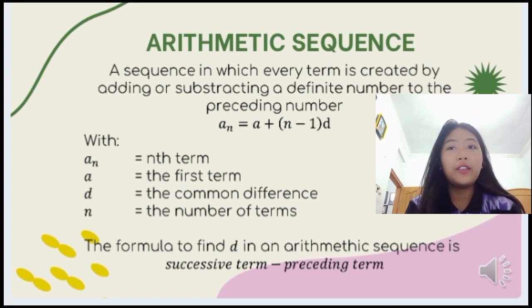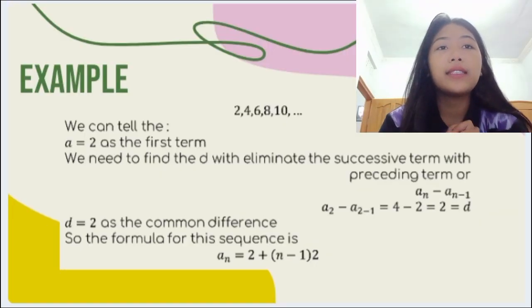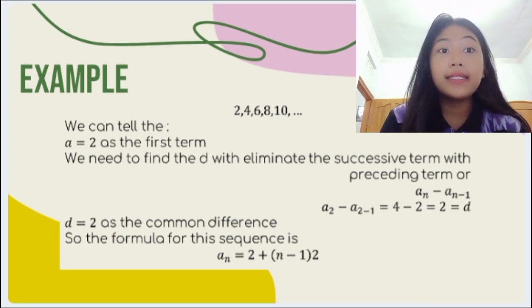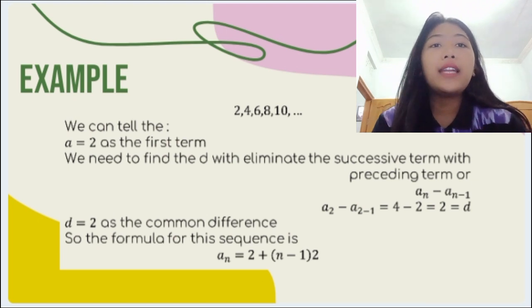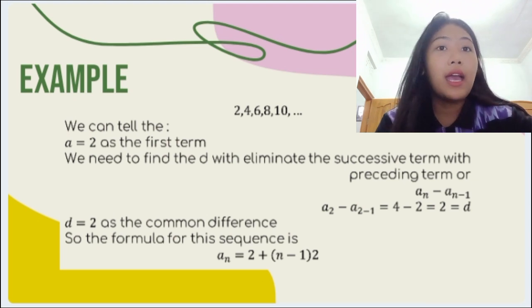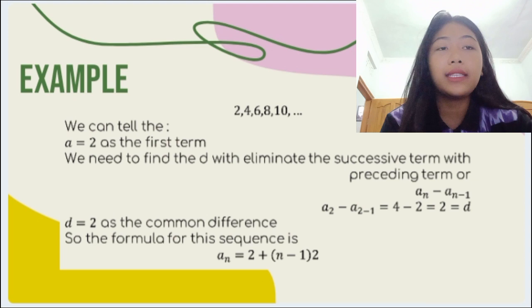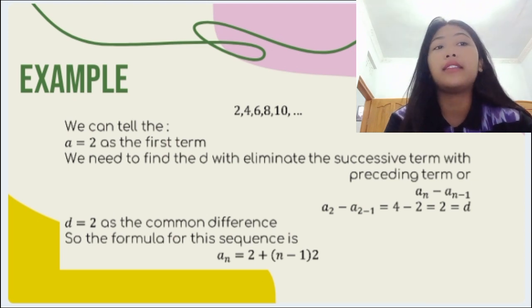Okay, we will continue with the example of an arithmetic sequence. I have a sequence like 2, 4, 6, 8, 10, and so on. So we can tell that a, the first term, is equal to 2, and we need to find d, the difference in this sequence, which is the successive term minus the preceding term.